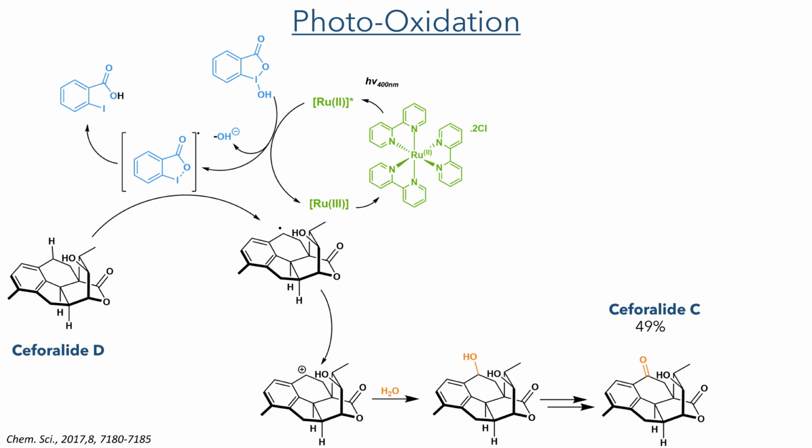In this reaction, a ruthenium-2 bipyridine complex is excited with UV light, and this excited species reacts with iodosobenzoic acid. This eliminates an equivalent of hydroxide, forming a radical species that reacts with the benzylic position of the substrate, abstracting a hydrogen radical and producing a secondary radical that is stabilized due to its benzylic position. This is further oxidized by the ruthenium-3 species to generate the ruthenium-2 catalyst and produce a benzylic cation. This reacts with water to install a hydroxyl group, and further oxidation produces a ketone to complete the synthesis of cephalolide C in a 49% yield.